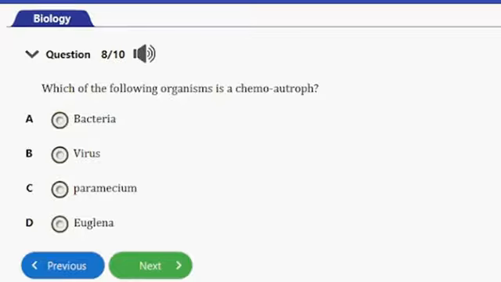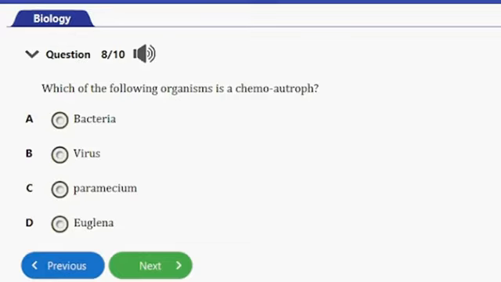Actually, chemoautotrophs are organisms that use inorganic molecules as a source of energy. So they are able to make their own food, but they do not actually use sunlight as in the case of plants. They rather use a form of chemical reaction.